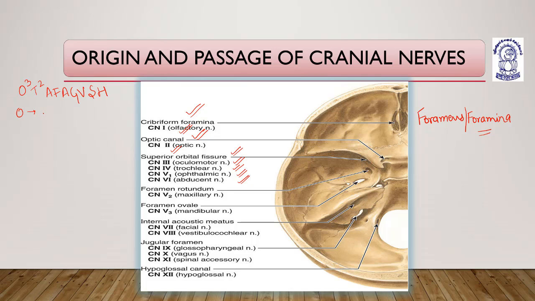The first O is olfactory. The second O is optic. The third O is oculomotor. Then T square: the first T is trochlear, and the second T is trigeminal.